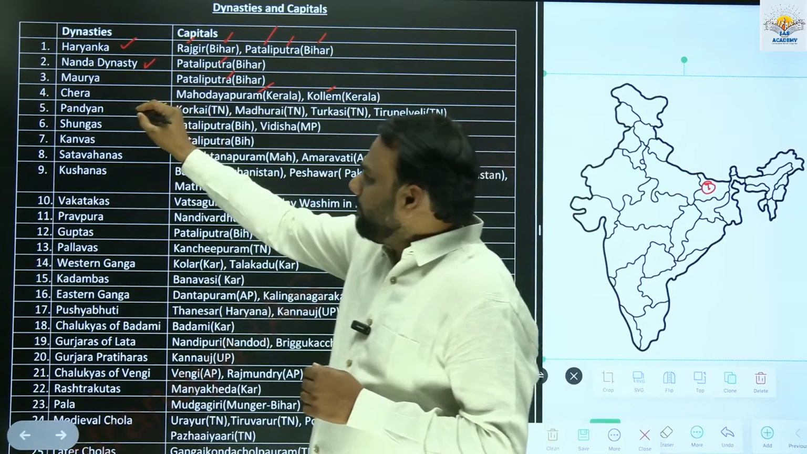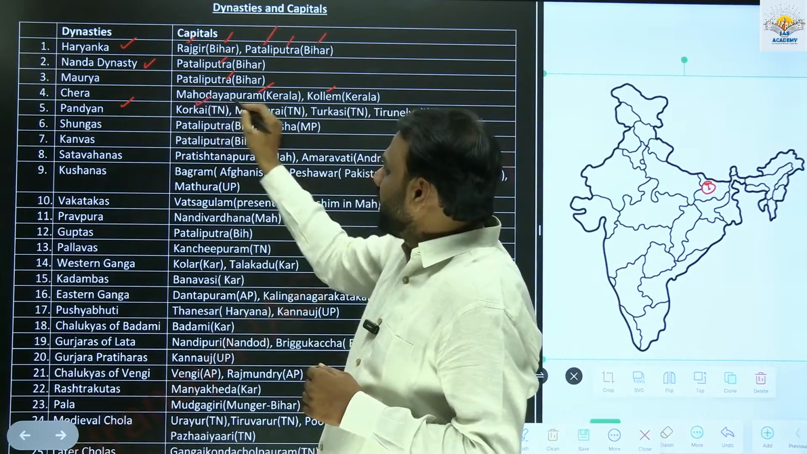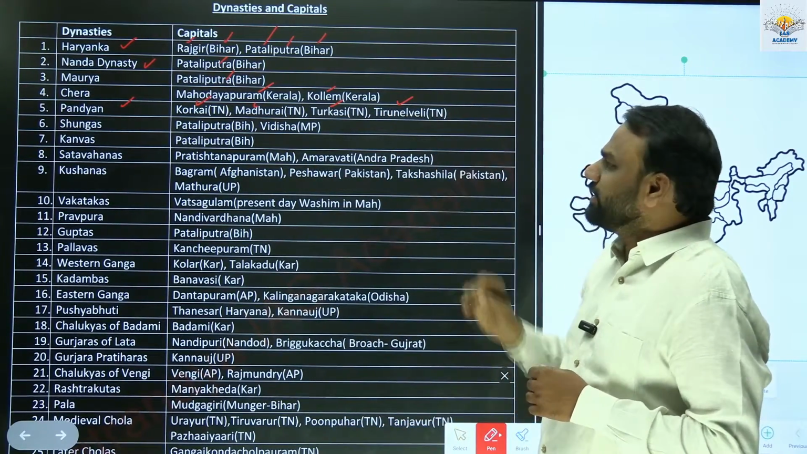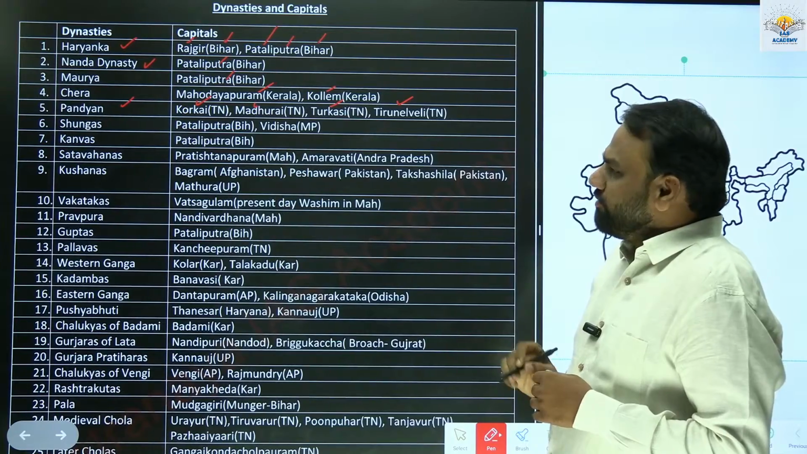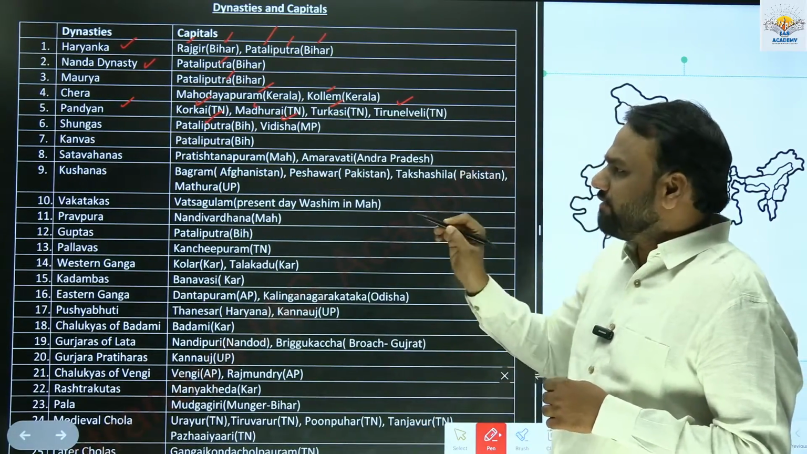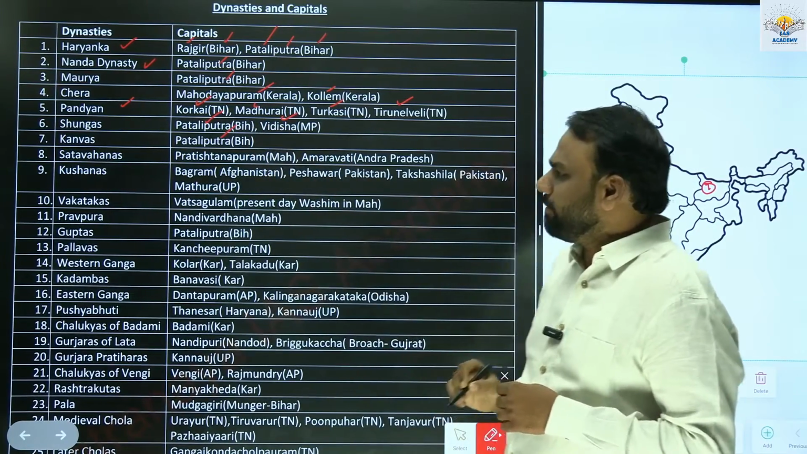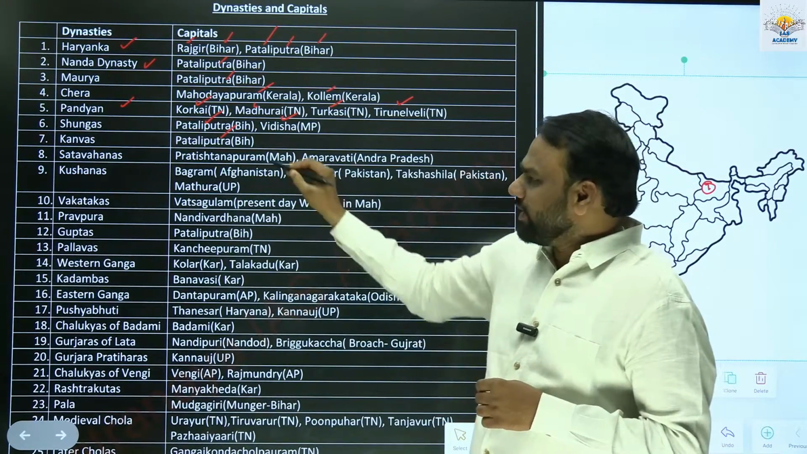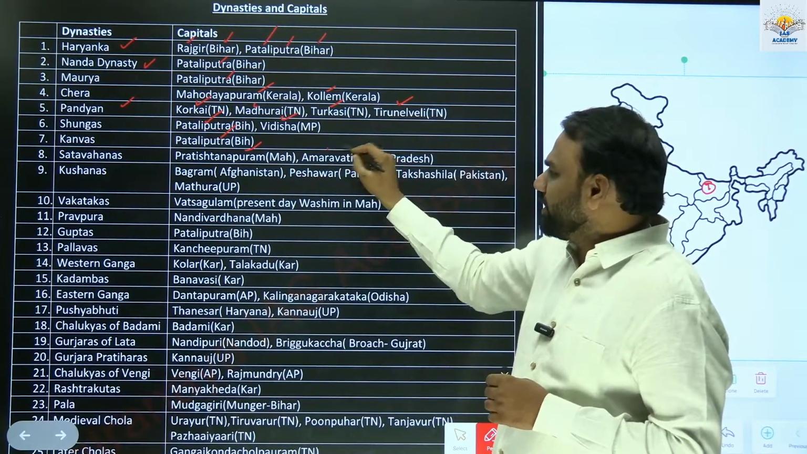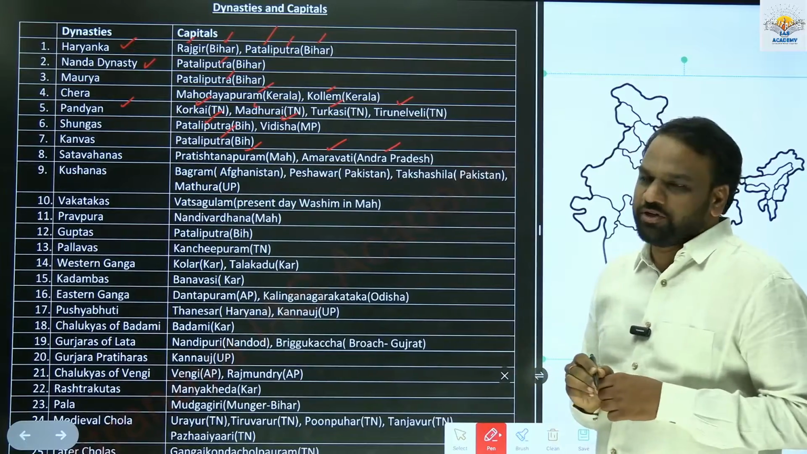Next, Pandya dynasty: Korkai, Tamil Nadu, Madurai, Tamil Nadu, Tenkasi, Tamil Nadu, Tirunelveli, Tamil Nadu. For the Shunga dynasty, again Pataliputra, Bihar, and Vidisha in Madhya Pradesh. Kanva dynasty, Pataliputra, Bihar. Satavahanas, Pratishthanapuram, which is present in Maharashtra, and Amaravati, which is present in the modern state of Andhra Pradesh.